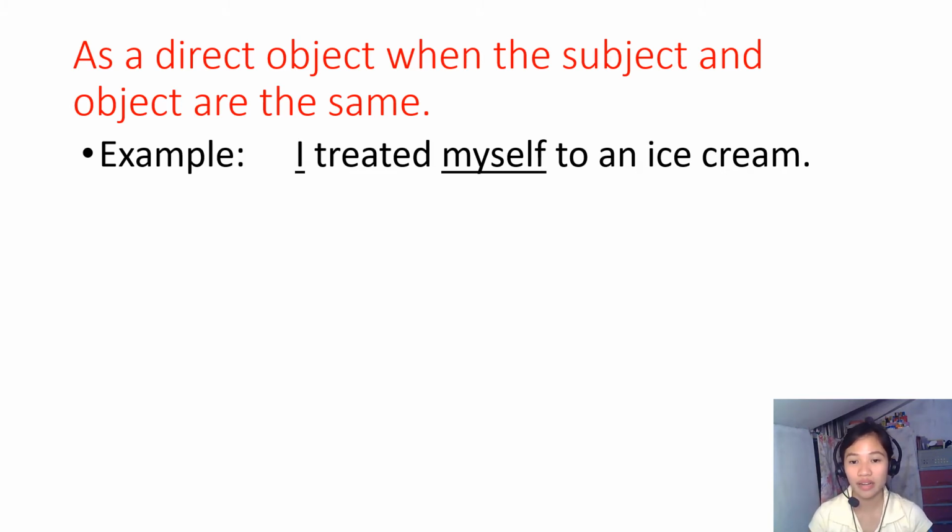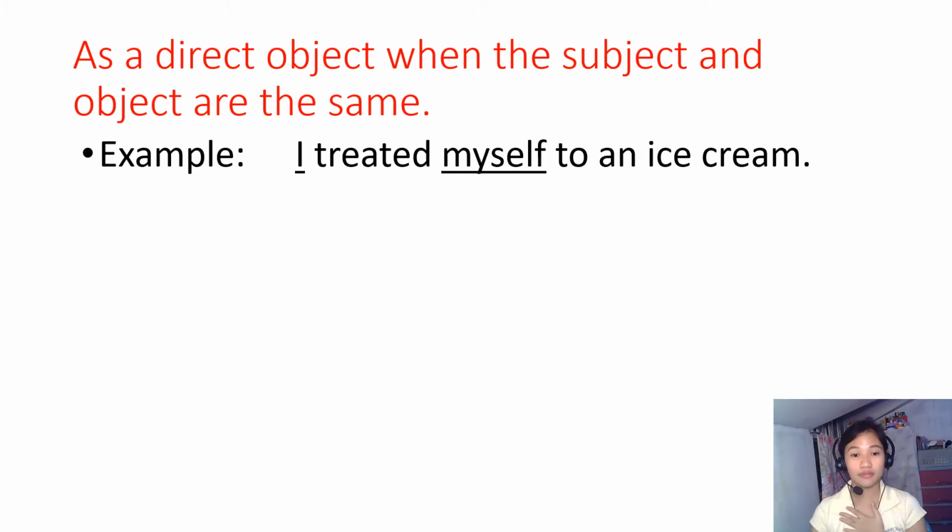Our subject here is I, and myself acts as an object. So as a direct object, when the subject and object are the same, I is also referring to myself.